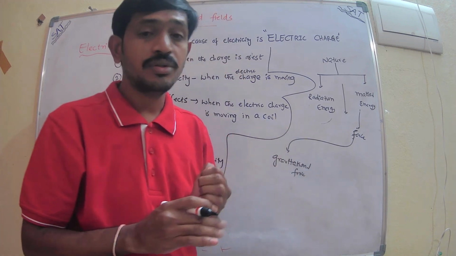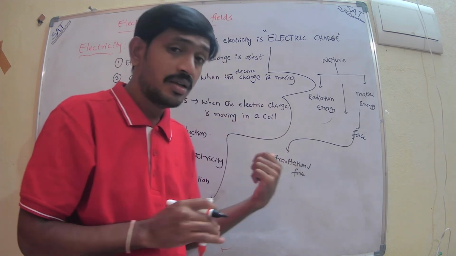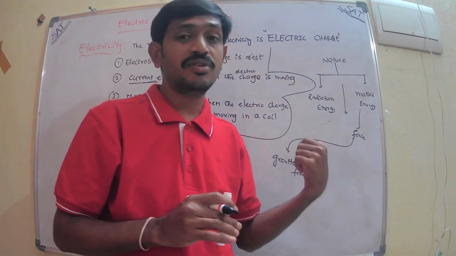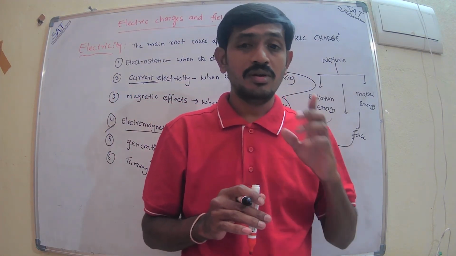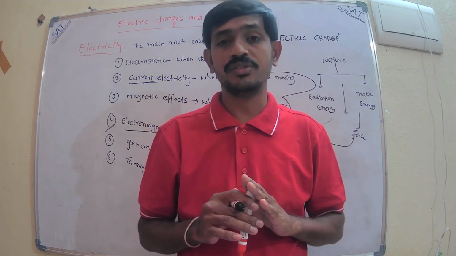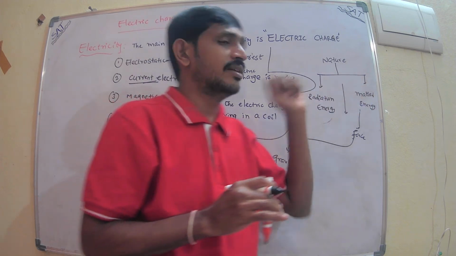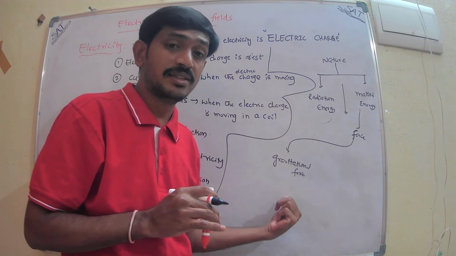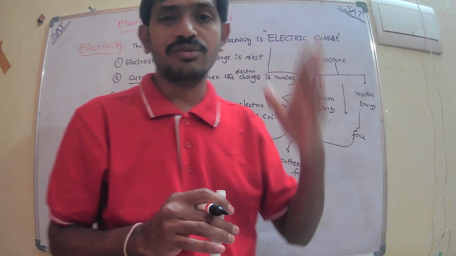So this force exists only because of the mass of the body. Now we conclude that in our nature we have one force, called the gravitational force, which is due to a characteristic of matter. That property of matter is mass. Because of mass, it can apply force, and that force is called the gravitational force.